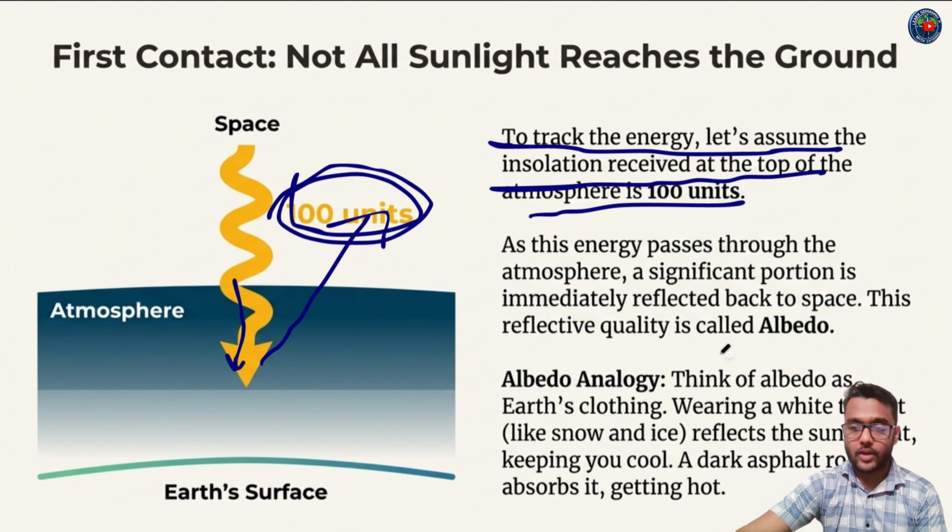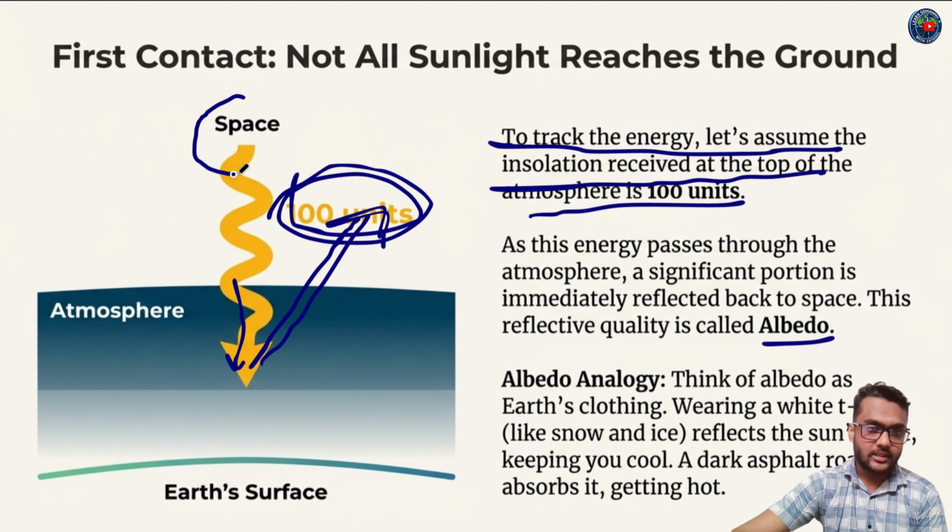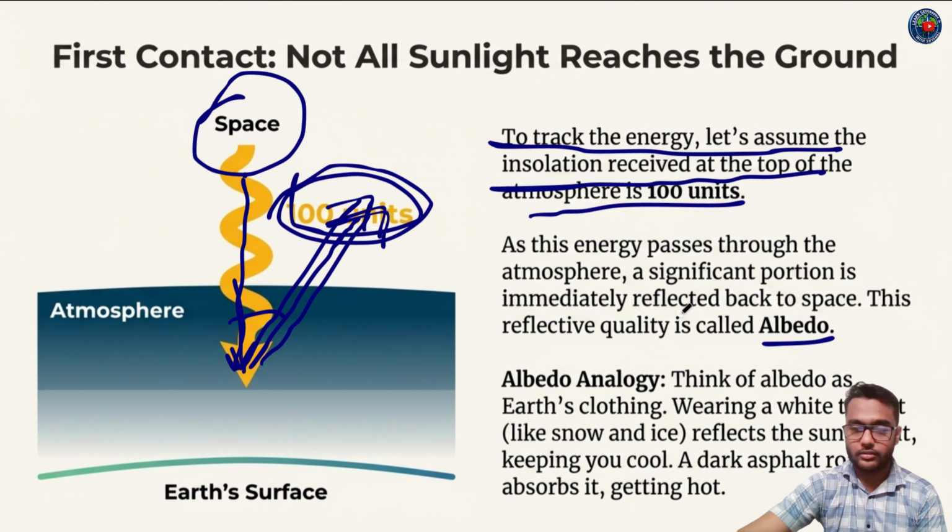This reflective quality of the atmosphere is known as albedo. Suppose this is the sun, and insolation comes towards the Earth's surface, and the atmosphere reflects a portion of the received insolation. This reflective quality is known as albedo.